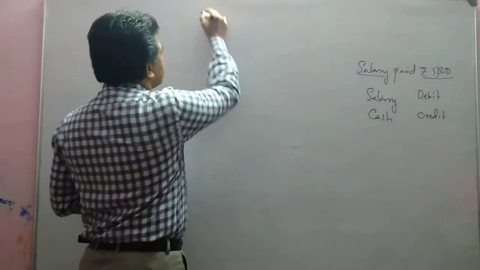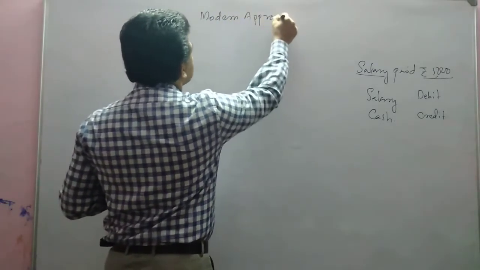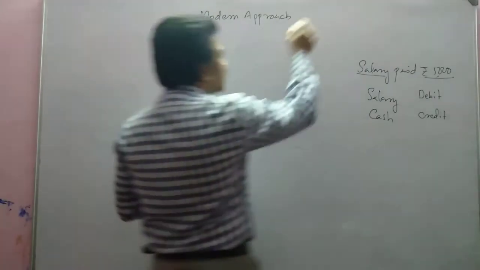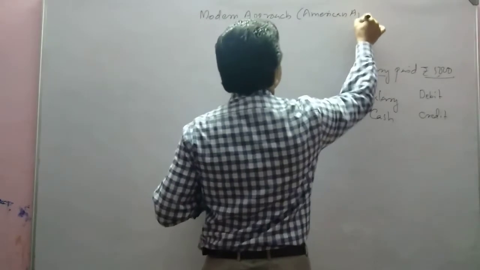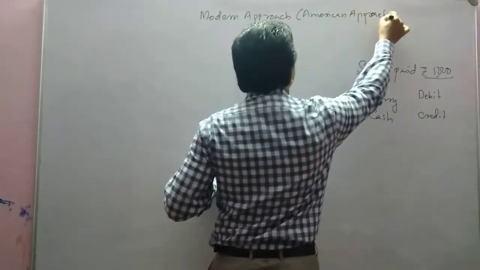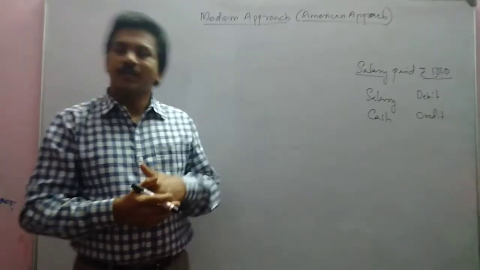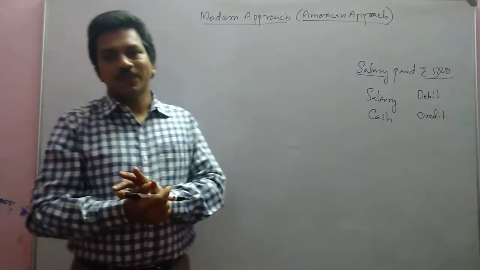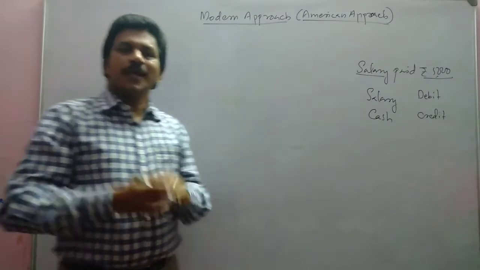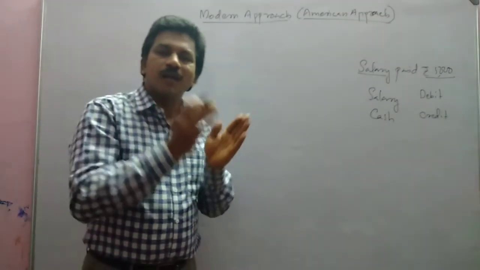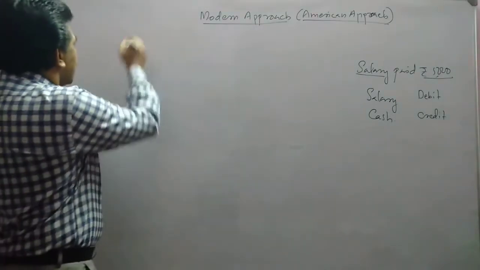Modern approach is otherwise called the American approach. That means this was introduced and followed by Americans. Here, this transaction we have told is one of the transactions. Like that, all the transactions will be classified into 5 different categories. We can see which are those categories.